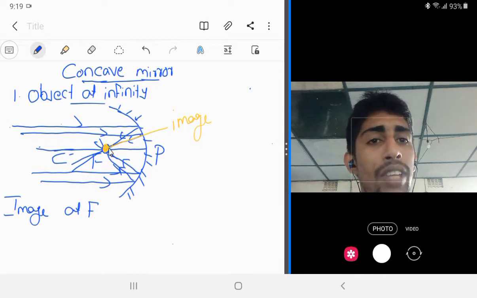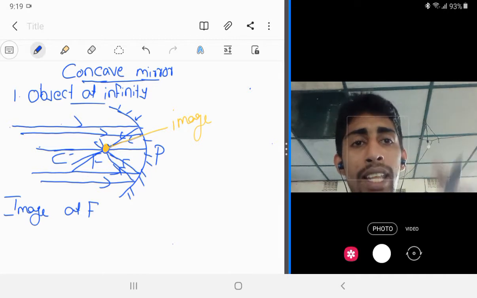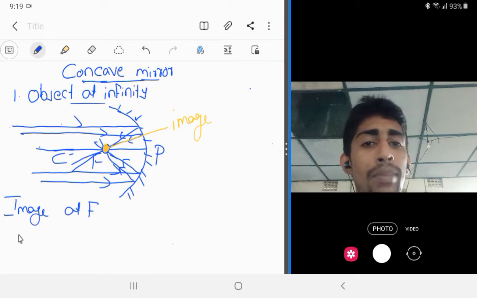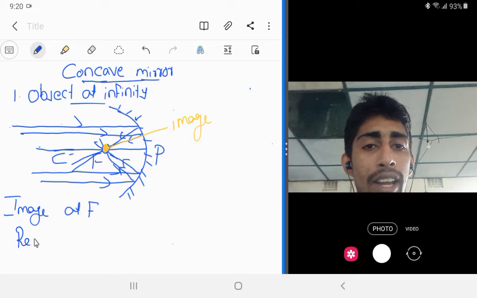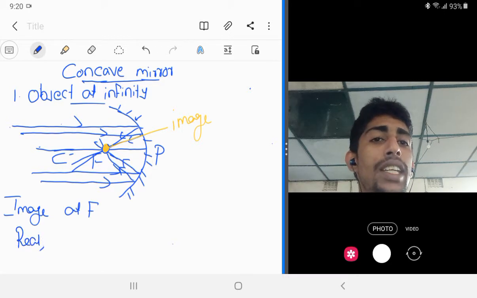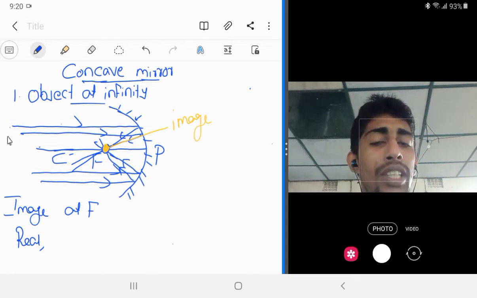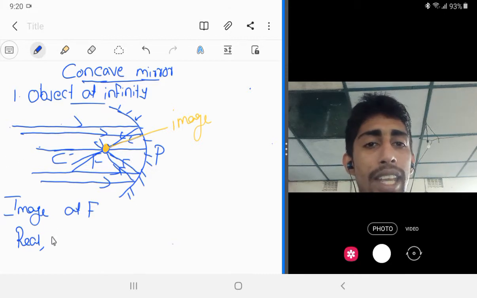Yeah, here we can see that all the light rays are converging at one point. So the image is real. Then is it erect or inverted? Erect means straight, inverted means opposite. So compared with the object, the image is inverted.